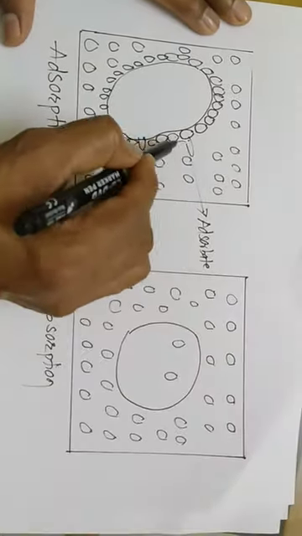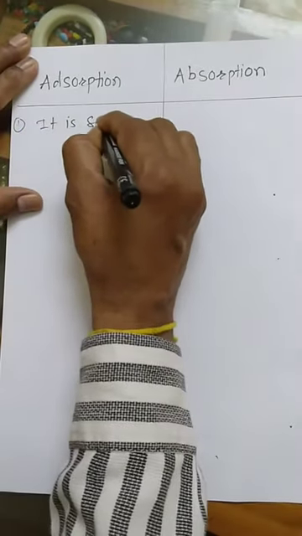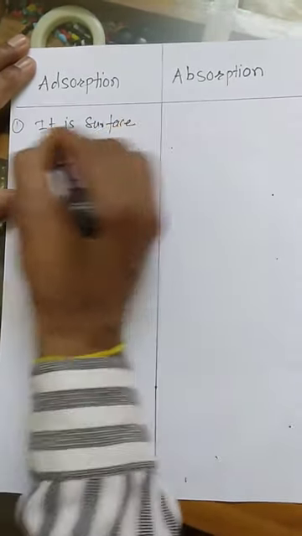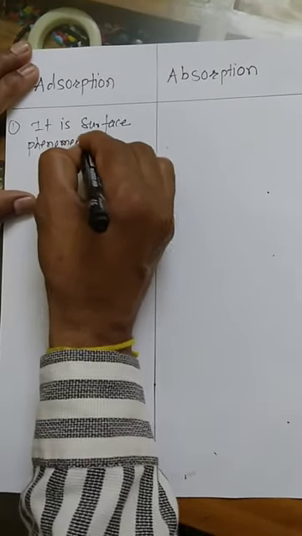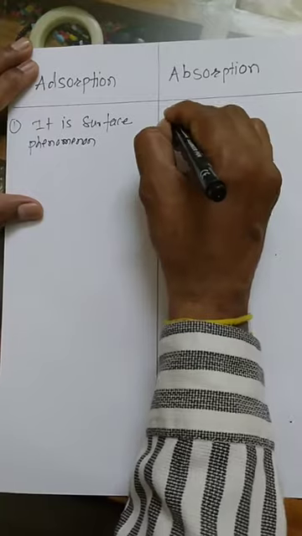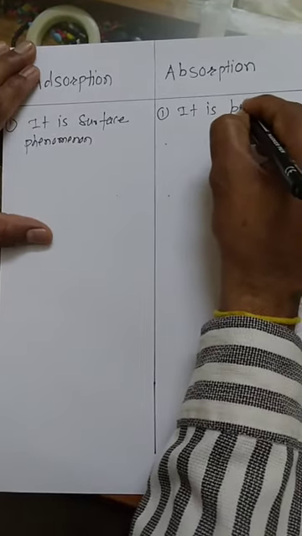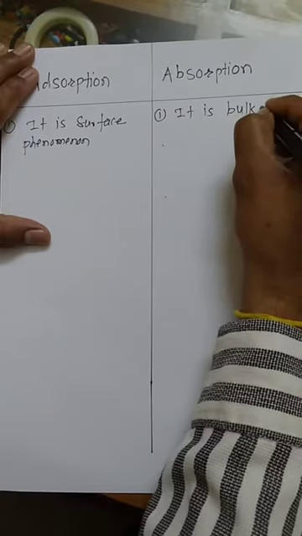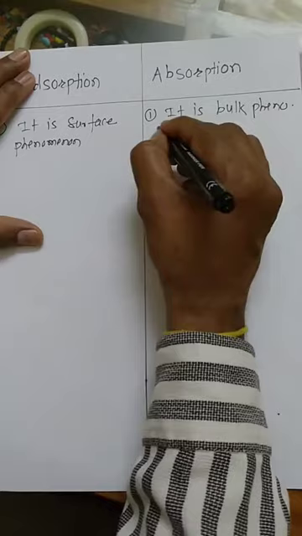First difference: adsorption is a surface phenomenon, and here absorption is a bulk phenomenon.